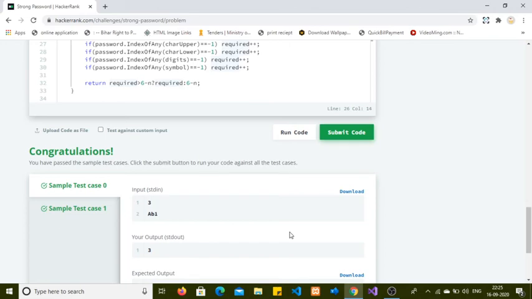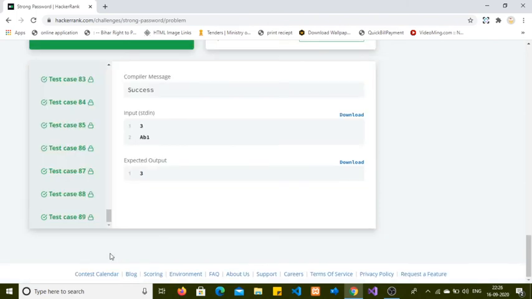Yeah, it passed all the test cases. You may see here, 89 test cases were there, so it passed all the test cases.